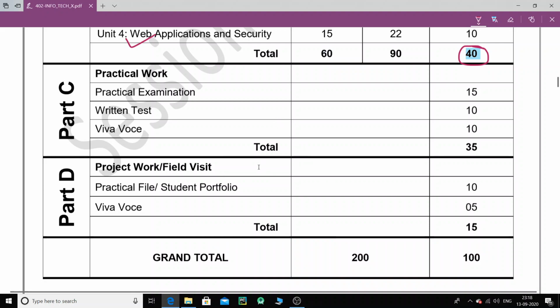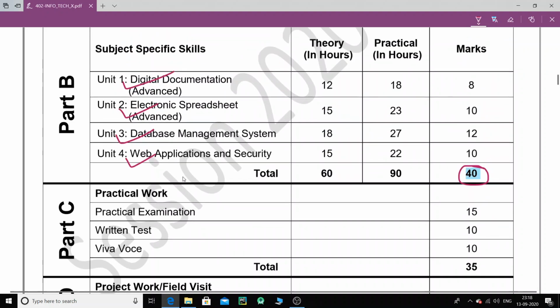So that is the practical part. As the time comes, I'm going to talk about what you're supposed to do for the practicals. But for the board exam, you need to focus on these chapters. Okay, so that is the first thing.